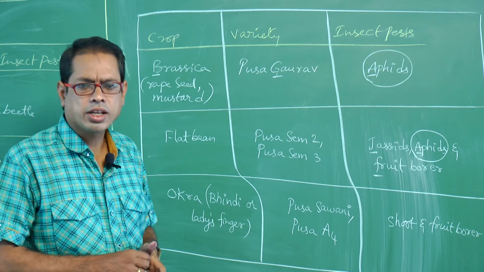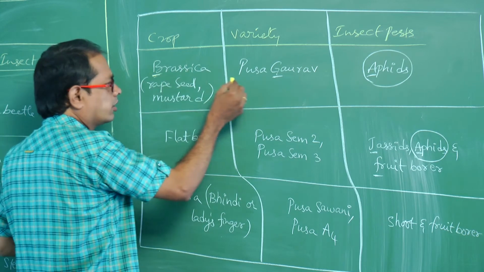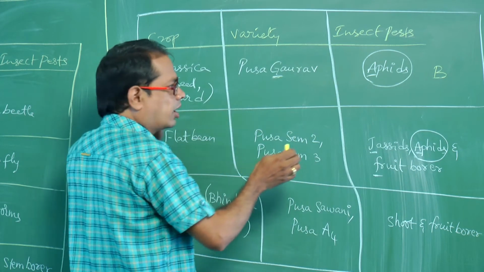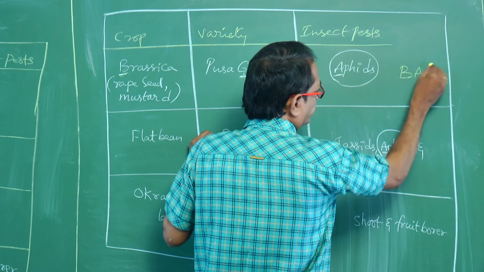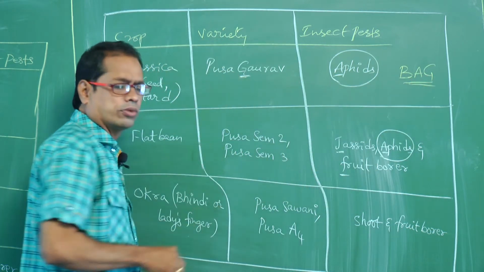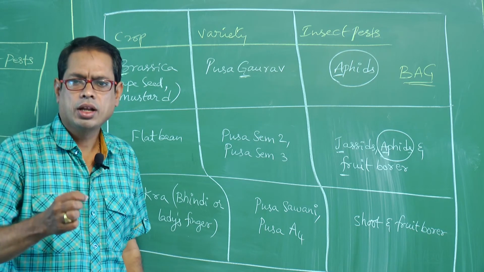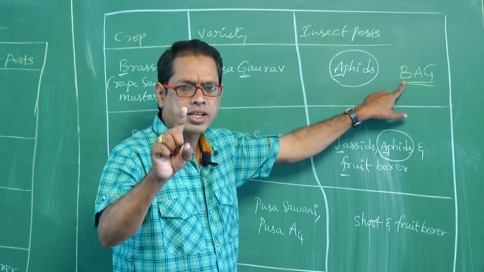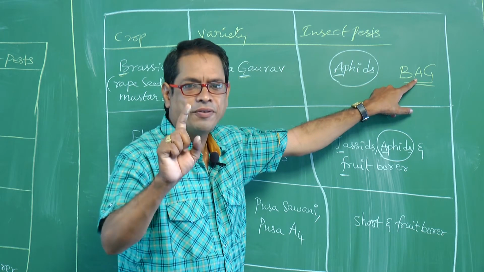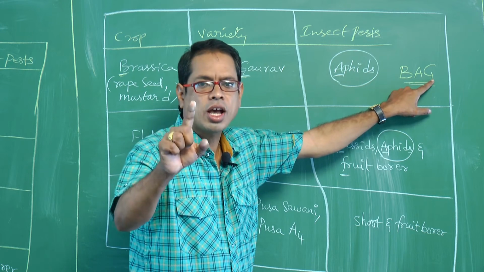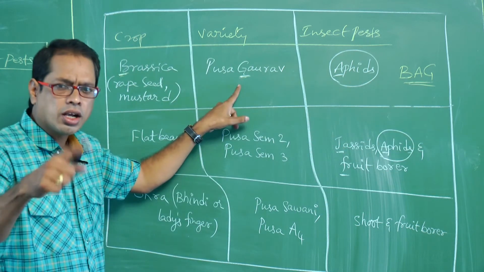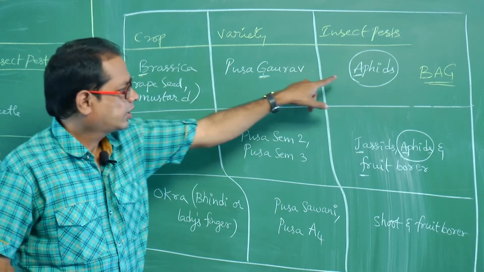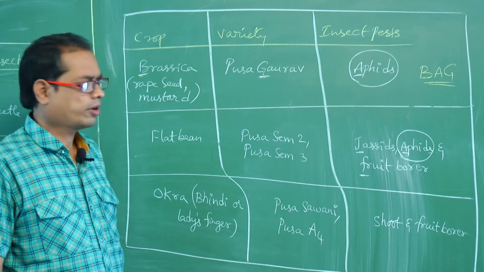How can you remember? See, B, G, A. B means brassica, A means aphids, G means Gaurav. So how can you remember? By simply remembering a word called bag. B means brassica, A means aphids, G means Pusa Gaurav. So Pusa Gaurav is a variety of brassica resistant to aphids. Okay, right.